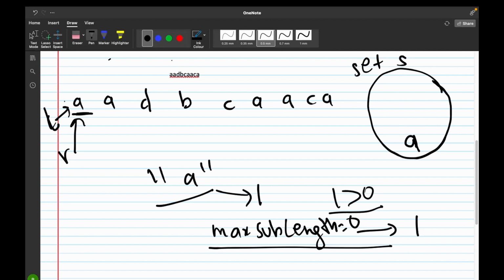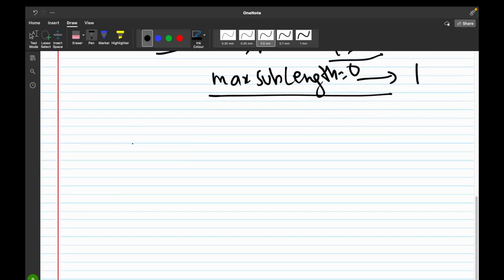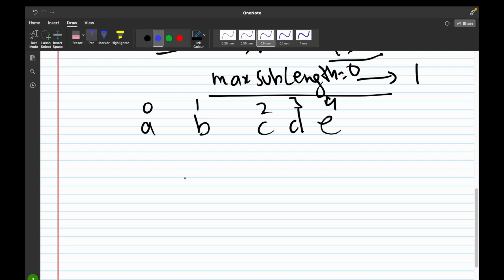Now how are we calculating the length of A or any substring that we would get eventually? For that, let's take an example. Let's say our string is A, B, C, D, E. The indices of A, B, C, D, E are 0, 1, 2, 3, 4, and left and right are pointing to B and D respectively.